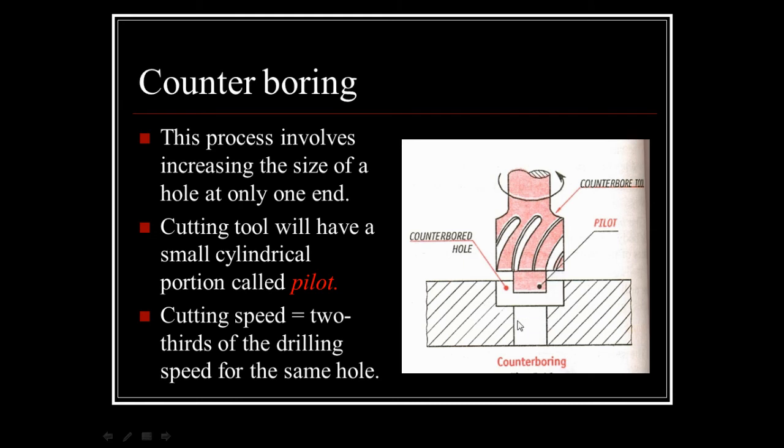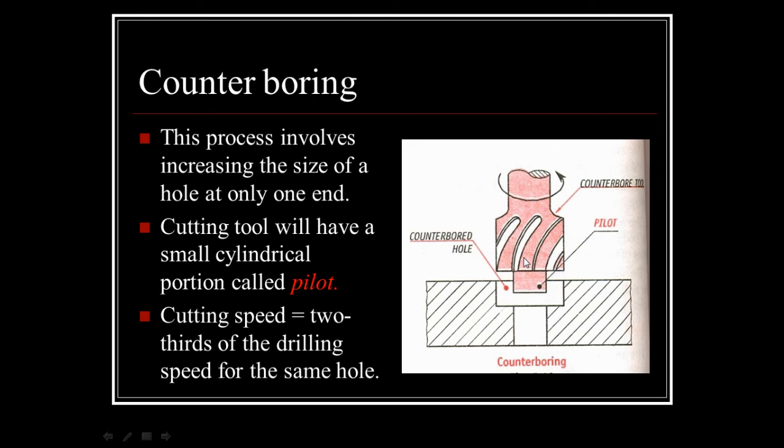The top of the previously machined hole. It has three or four cutting teeth, so these are called cutting teeth. The flutes on them may be either straight or helical. So you can see over here in this diagram it is helical.